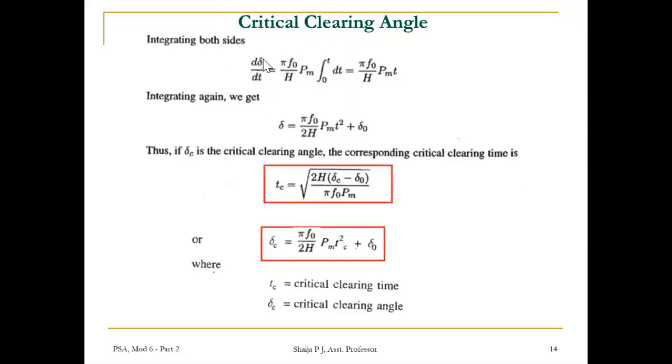Integrating again in order to get delta, delta is equal to pi f0 by 2H into Pm into t square plus delta 0, the initial condition.